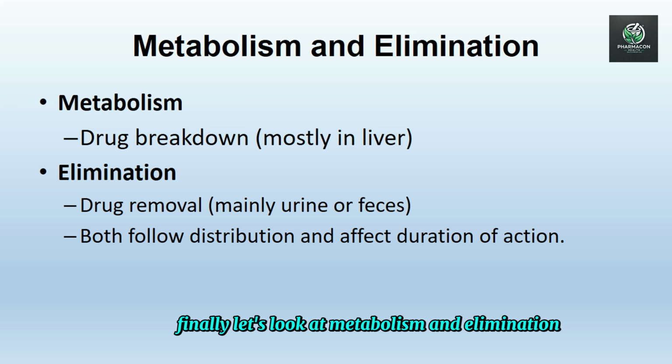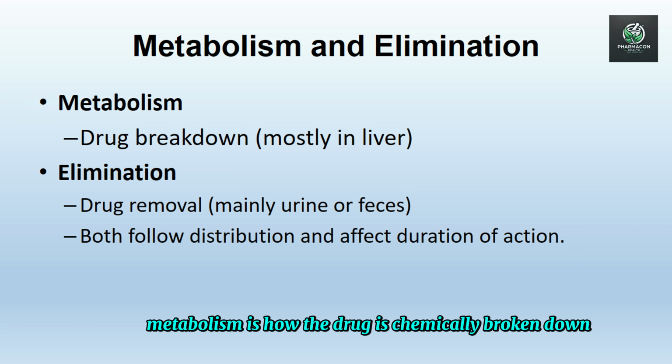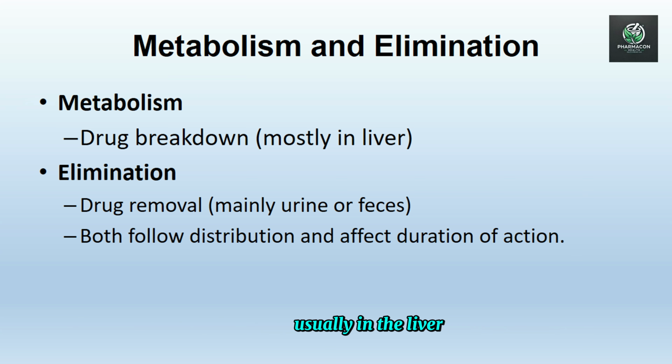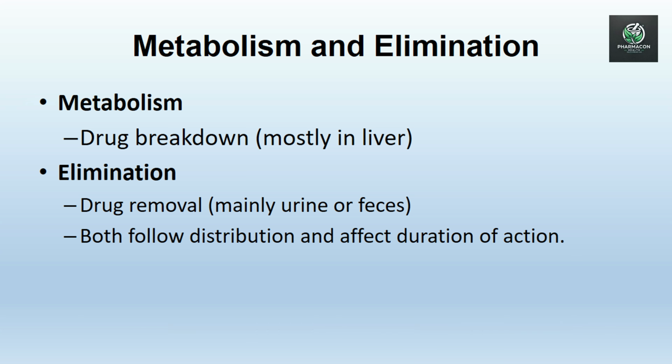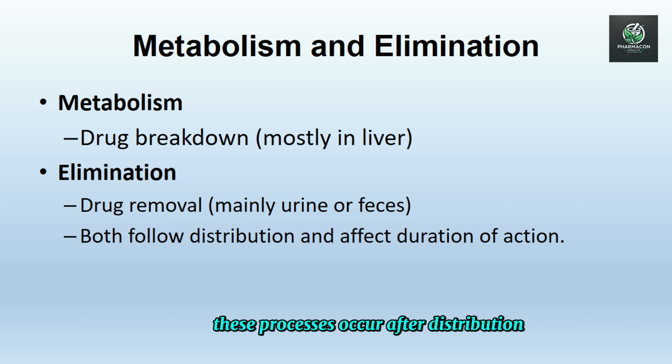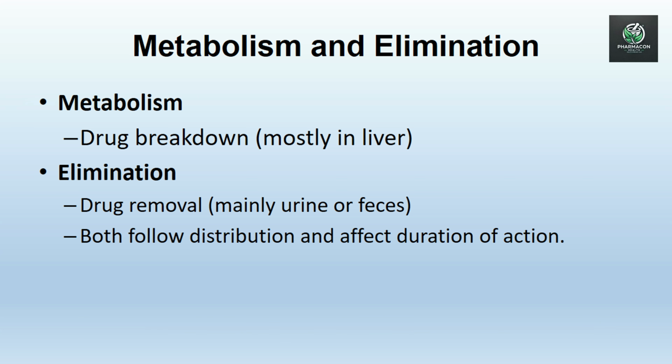Finally, let's look at metabolism and elimination. Metabolism is how the drug is chemically broken down, usually in the liver. Elimination refers to the removal of the drug from the body, mainly through urine or feces. These processes occur after distribution and determine how long the drug remains active in the system.